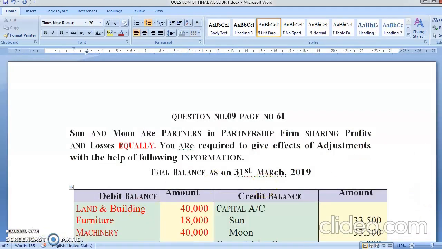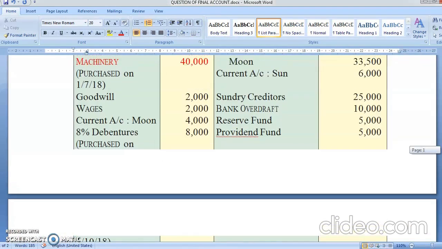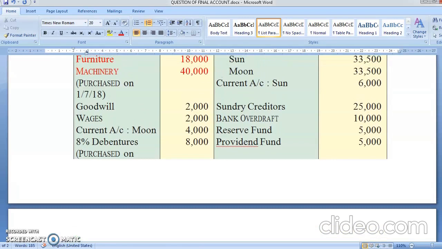Now see what was there in the problem. The problem is saying that this machinery was purchased on 1st July. This 40,000 machinery was purchased on 1st July. So you have purchased in July, so you'll start the depreciation from July. So how many months?